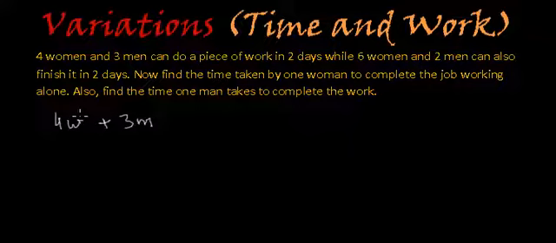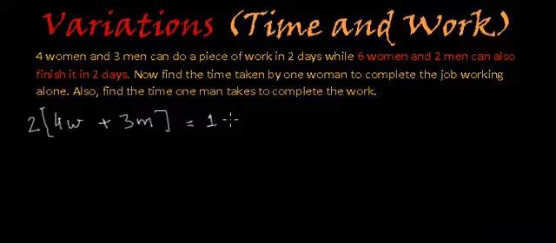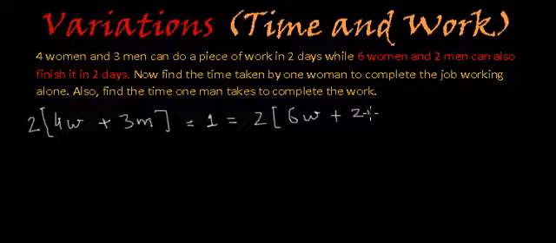And we always assume work as one unit, and since they are taking 2 days to finish the job, the work done in 1 day multiplied by 2 will be equal to the whole work, that is 1 unit, right? And in the next part of the same statement, it is said that the same work is done in 2 days by 6 women, that is 6W, and 2 men, that is 2M, right?